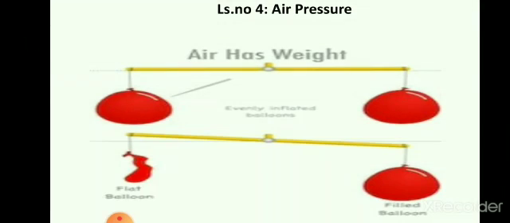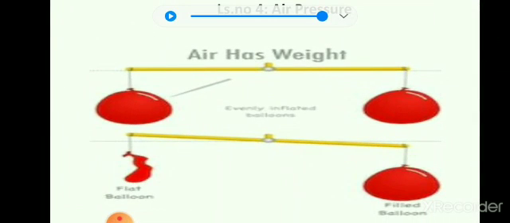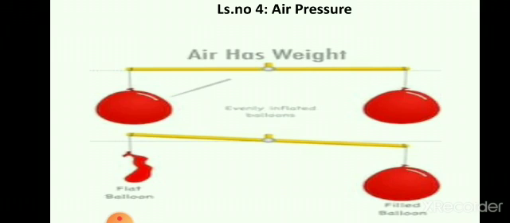You all know this activity of balloon to show that air has weight. In the picture, we can see that the balloons which are inflated balance equally at the tip of the stick, as we can see in the first figure. But when one is inflated and the other is not, the balance of the stick is tipped on the side of the full-blown balloon. This shows that air has weight.